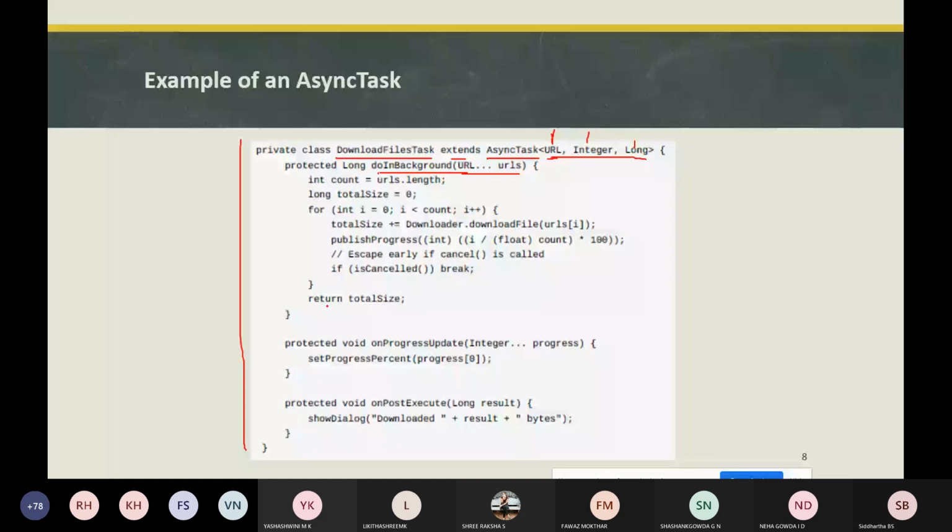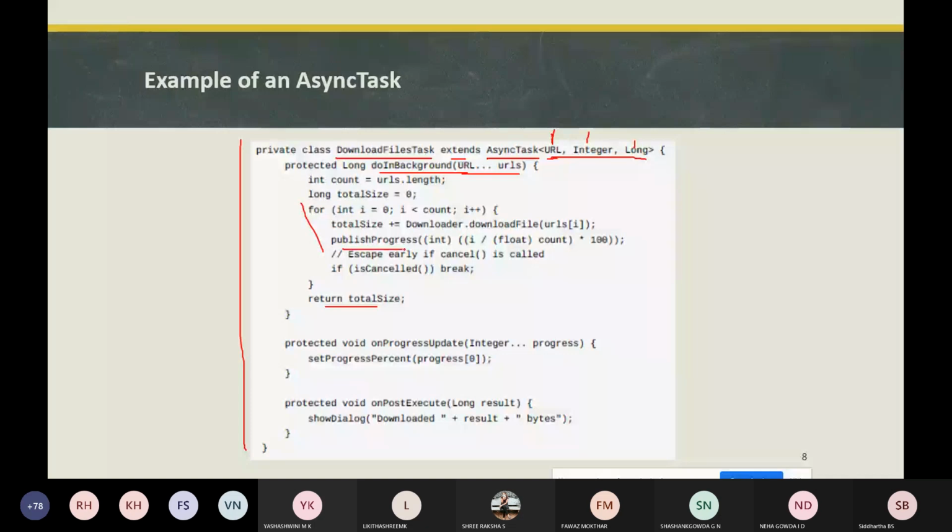In this example, doInBackground will be downloading the contents. It is a long running task, where this method computes the percentage of files downloaded from the index. For that we are using a for loop, and whatever has been processed will be published with the method publishProgress.